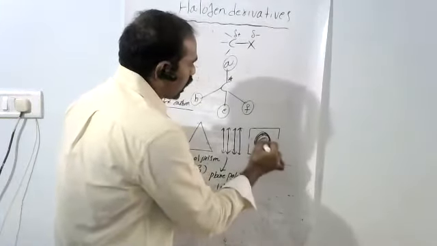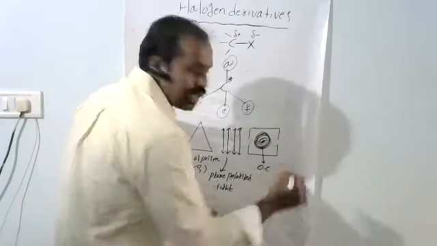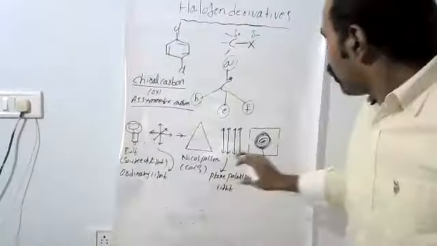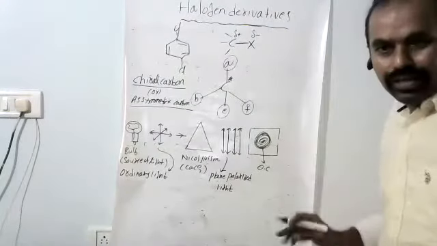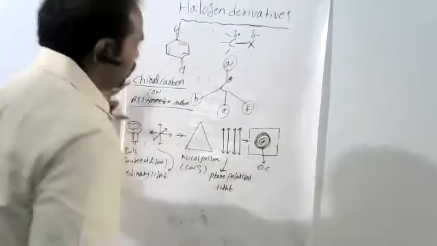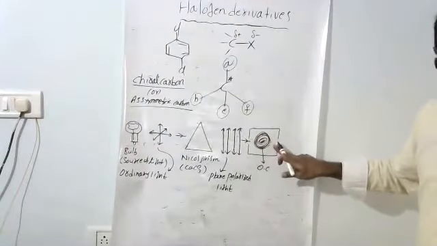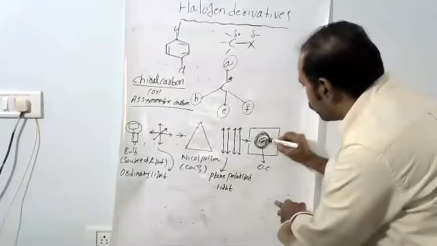I have taken this organic compound. Now, what is the question? Is this compound optically active or not? Now this plane polarized light is passed through the organic compound. We want this compound's nature.